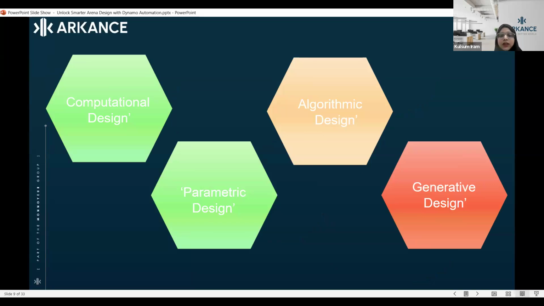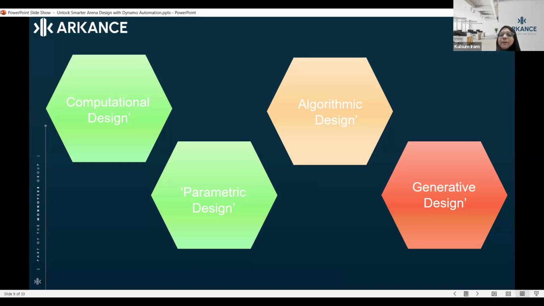Computational design is one of the words. Another word you might have heard more of is parametric design, generative design, algorithm design. All these terms that you see on your screen right now are related to Dynamo. If we talk about computational design, we are talking about Dynamo. If we are talking about parametric design, we are talking about Dynamo. If we are talking about algorithm design, that also means we are talking about Dynamo.